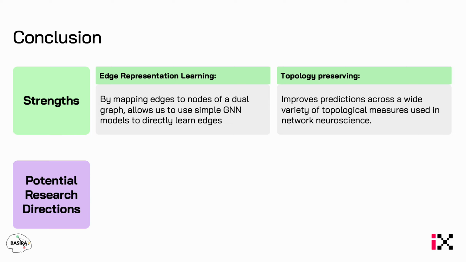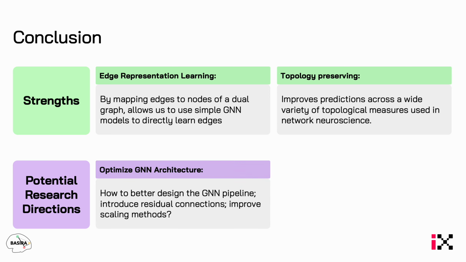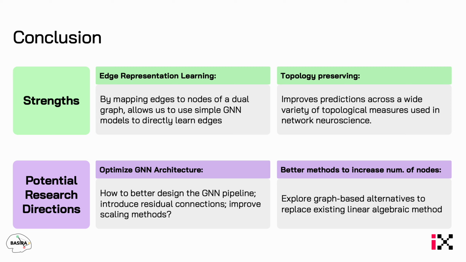Even though we achieve impressive results, the framework could be further improved by further optimizing the GNN architecture, for example, by using residual connections, better scaling methods, etc. Moreover, in line with existing work, we employ a simple linear algebraic trick to map low resolution features to a high resolution connectivity matrix. However, it would be worthwhile to explore and develop other graph-based alternatives.